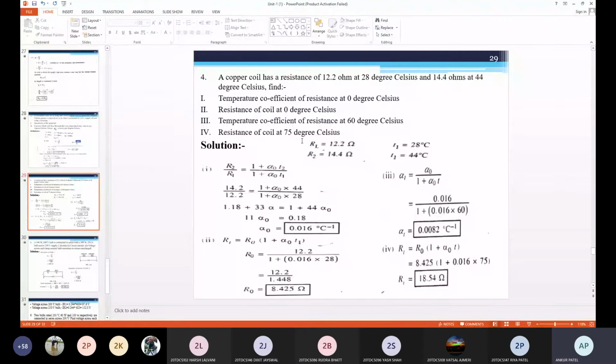What is the power equation? If a resistive load is connected in the circuit and we are giving DC supply, then the power is P is equal to I square into R, or V square by R. The unit of power is watt, kilowatt, megawatt.